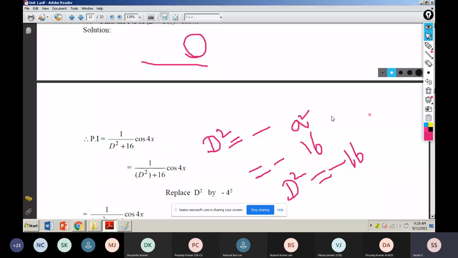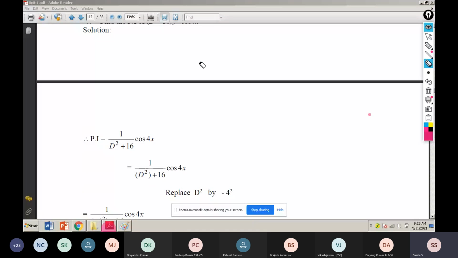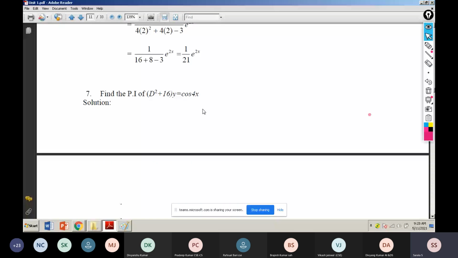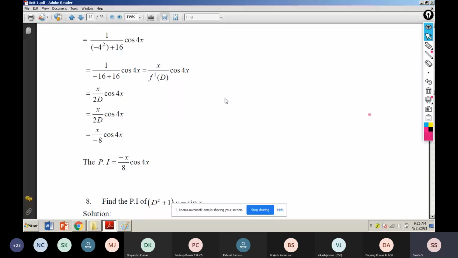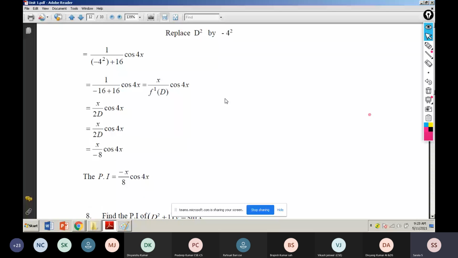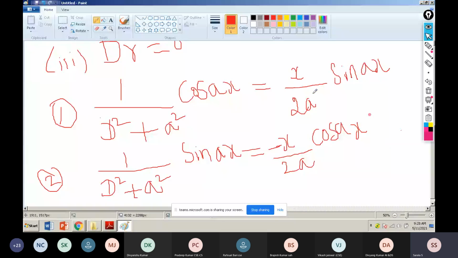D squared equal to minus a squared; cos 4x is there, so straightly I write the formula only. Cos 4x means x by 2a, and my 2a value is 4. So x by 8 sin 4x. That is the answer, and you write that much, enough.